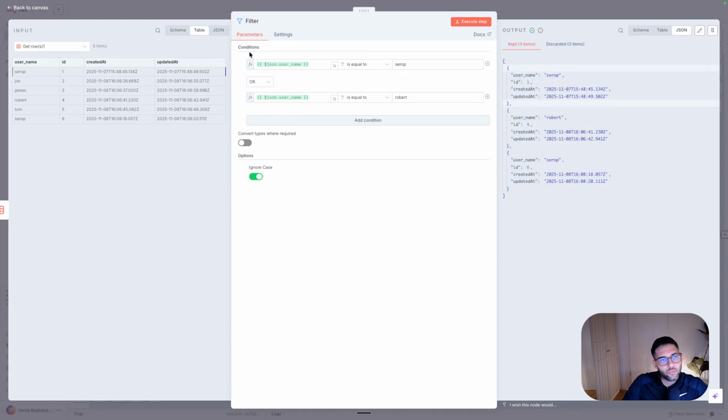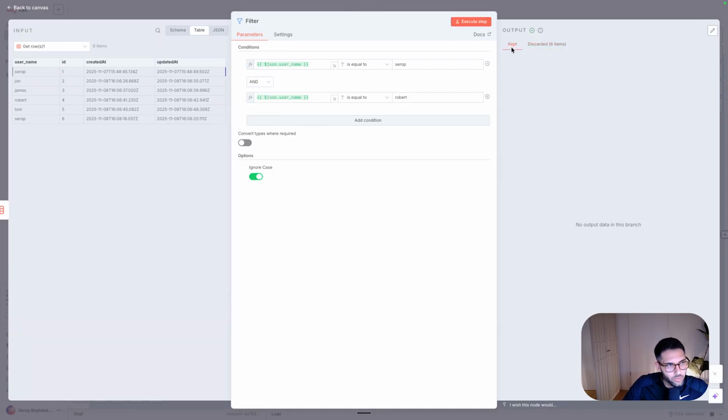If I look at the JSON, it returns on the kept branch the ones that include whenever this condition is true. You can also do an AND operation. If you do that, nothing will be returned probably. They all will be discarded, because there is no row that includes both, basically. So you can add an ignore case, which means if it's capital or lowercase, it doesn't matter. It will still match it.